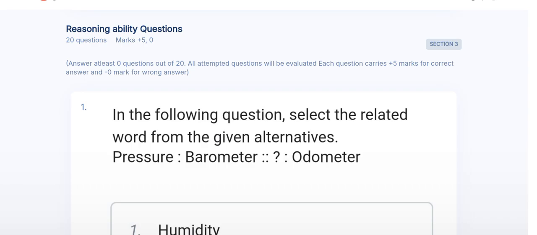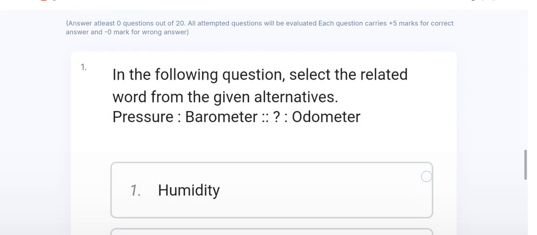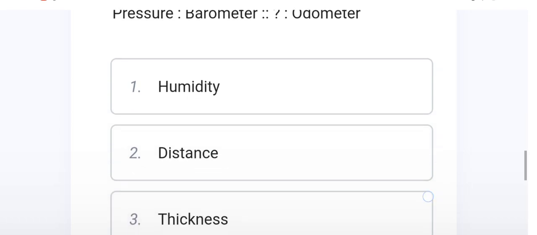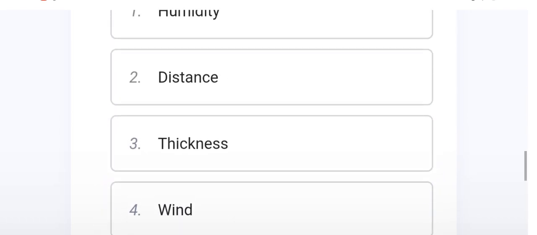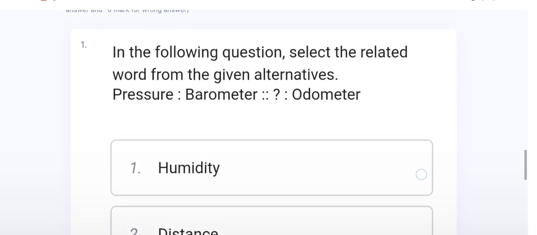The first reasoning question, the right option of this question is B. This is a very easy question.